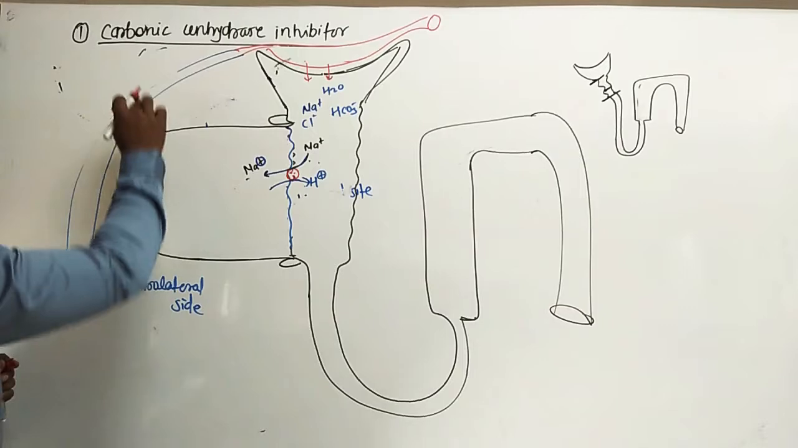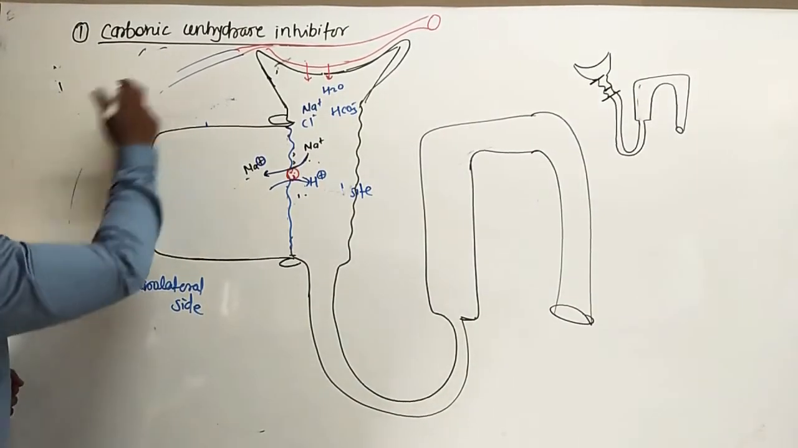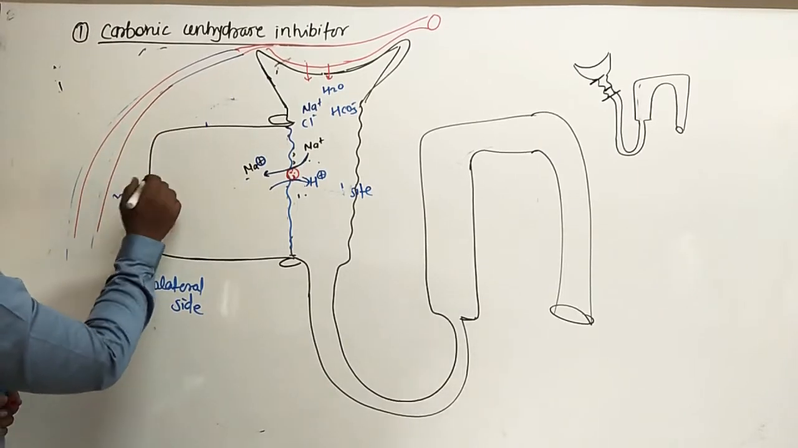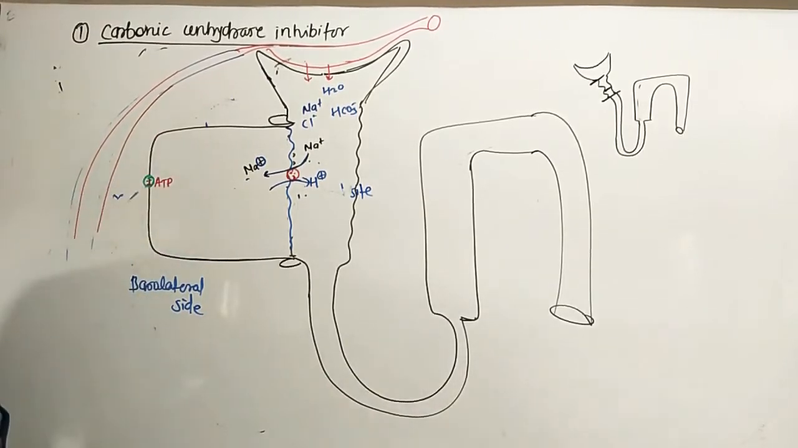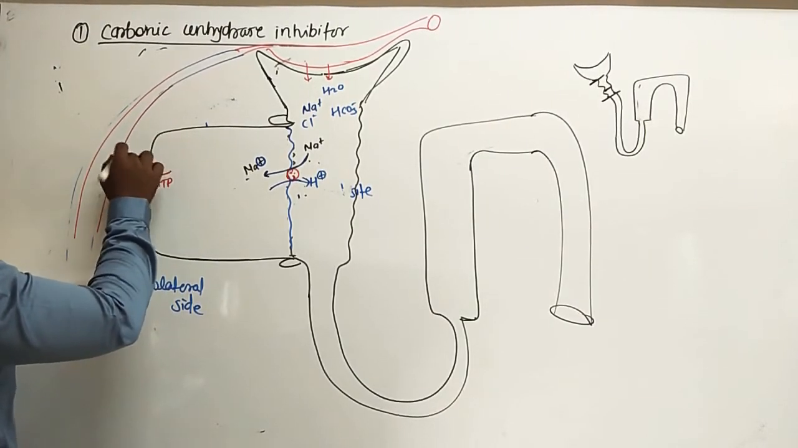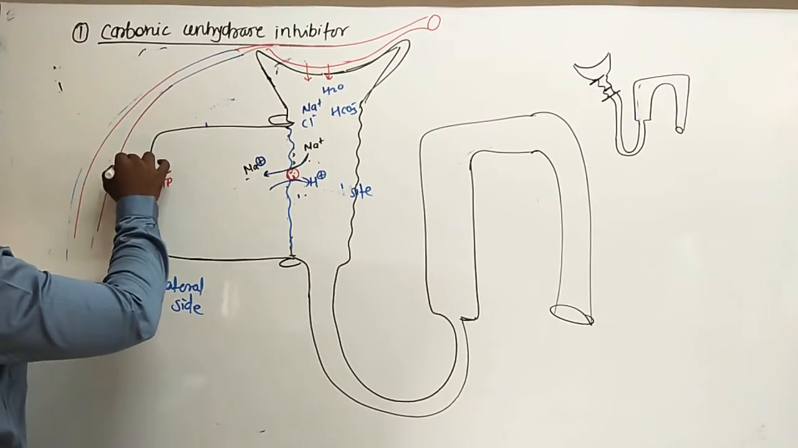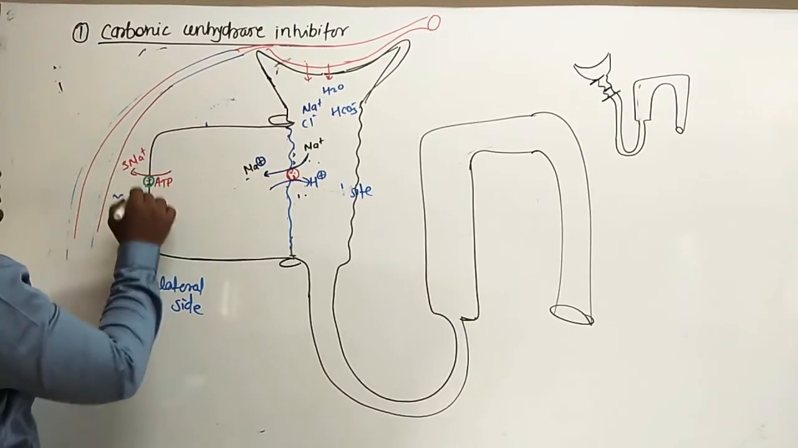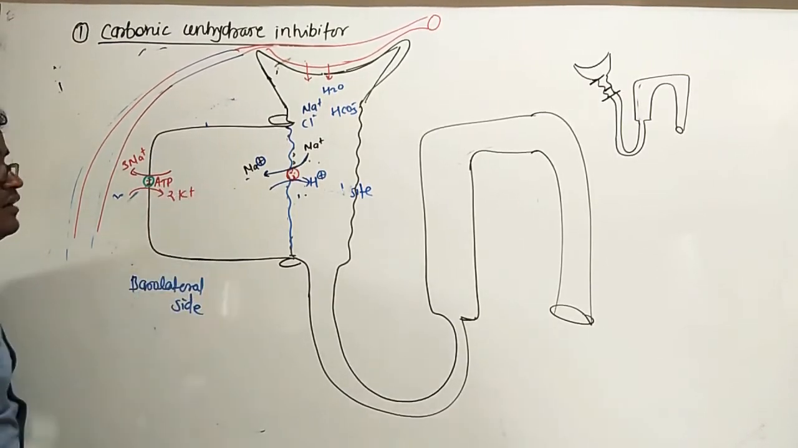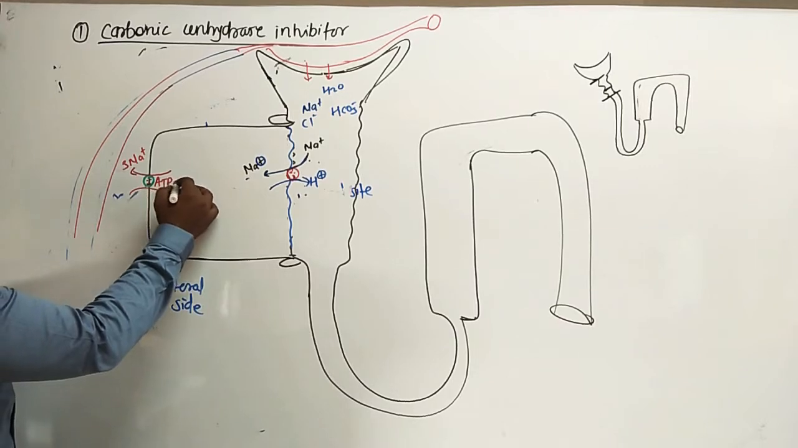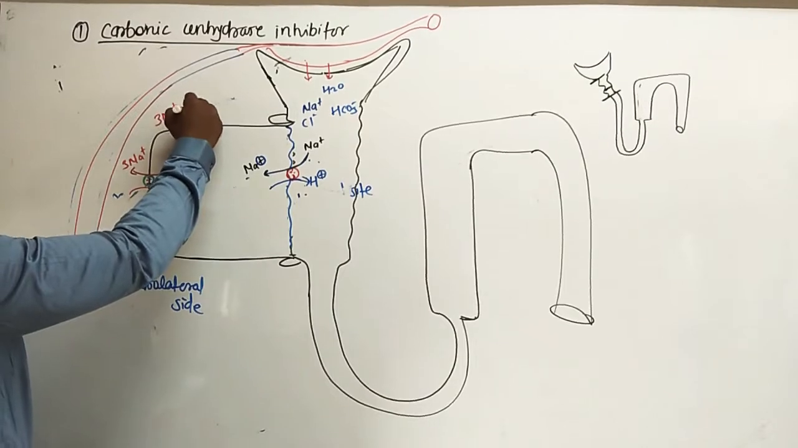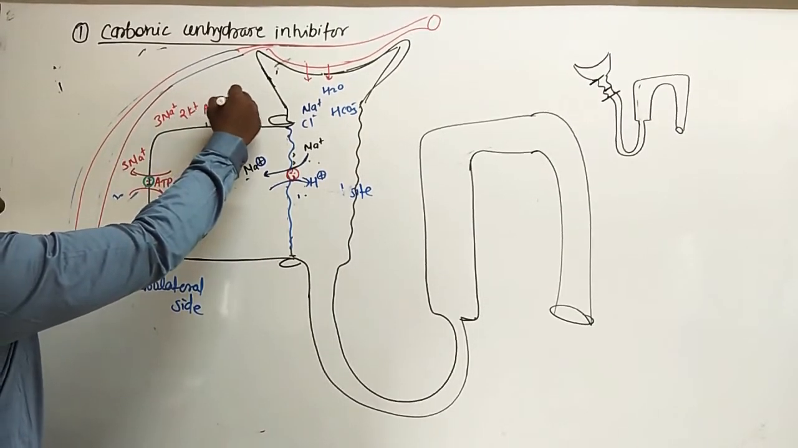On the basolateral sides there is the presence of this special transporter, and this special transporter uses ATP and it takes 3 sodium outside, 3 sodium out, and it takes 2 potassium in. Hence, since it uses ATP, it is called ATPase. That is the 3 sodium 2 potassium ATPase pump.